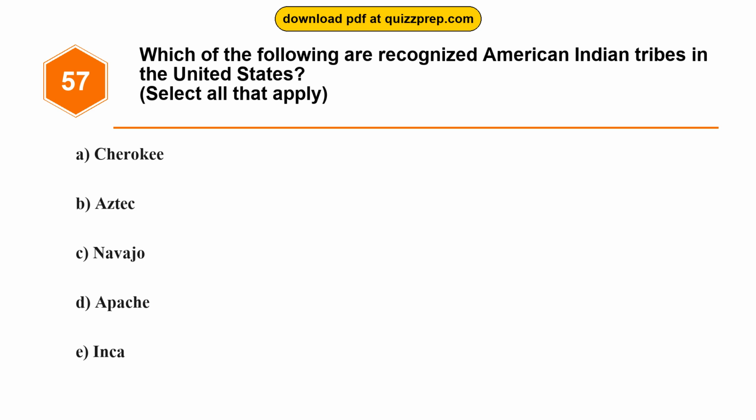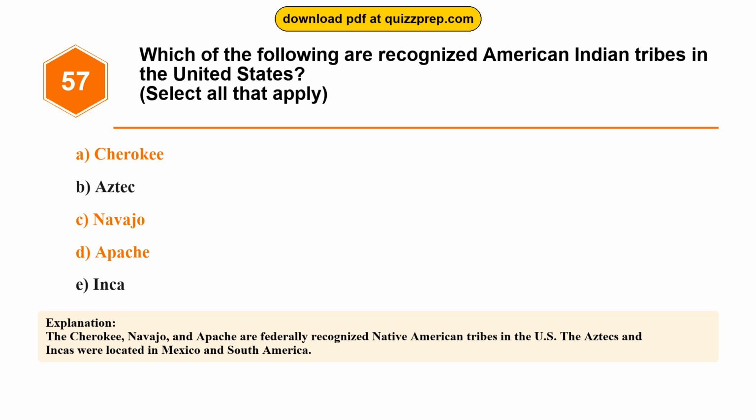Question 57. Which of the following are recognized American Indian tribes in the United States? Option A. Cherokee. Option B. Aztec. Option C. Navajo. Option D. Apache. Option E. Inca. The correct answers are options A and C and D. Cherokee, Navajo, Apache. The Cherokee, Navajo, and Apache are federally recognized Native American tribes in the U.S. The Aztecs and Incas were located in Mexico and South America.